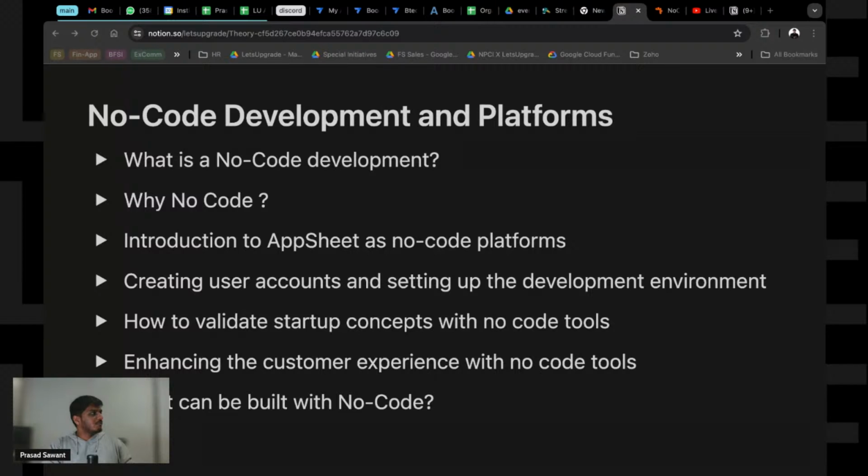There's one question: why don't developers use this instead of coding? Of course, coding has its own advantages. You can build it the way you like, and you don't have any restrictions. No code is similar to drag and drop, correct in a way, which has no coding.